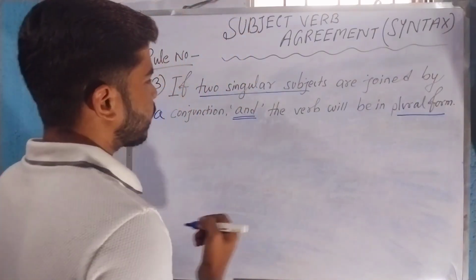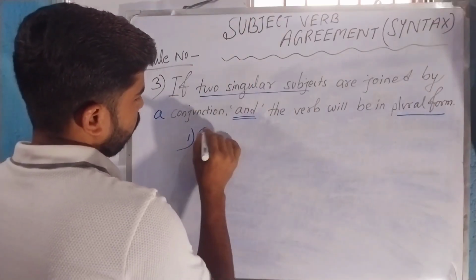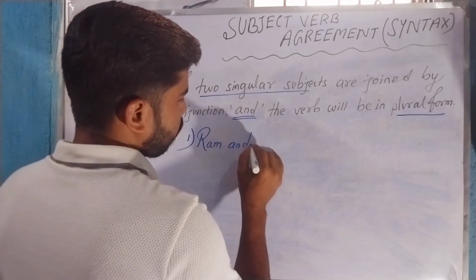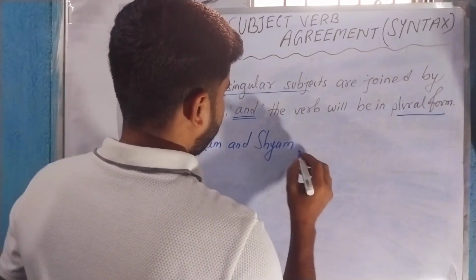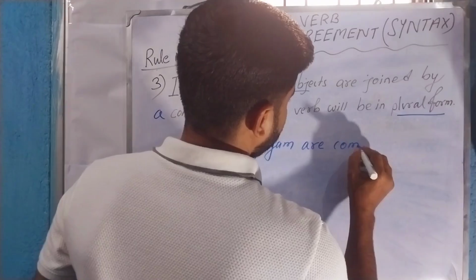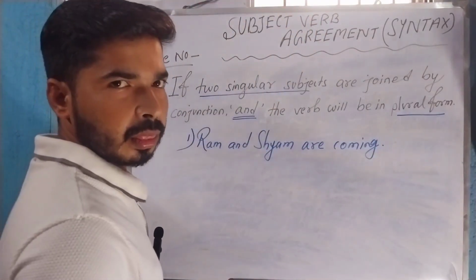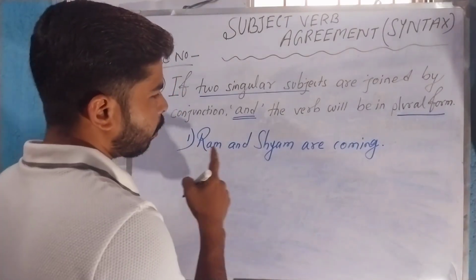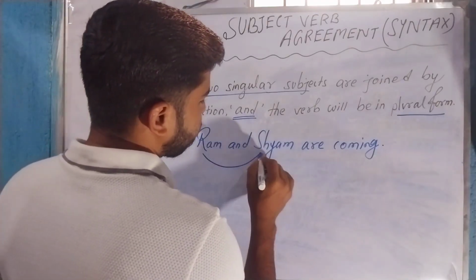Okay, let's take an example. If I say, Ram and Shyam are coming. So if you notice, we are not talking about only Ram or only Shyam, but we are talking about both of them.